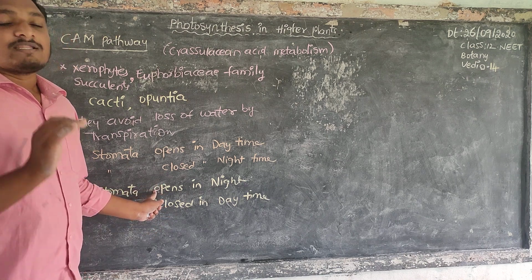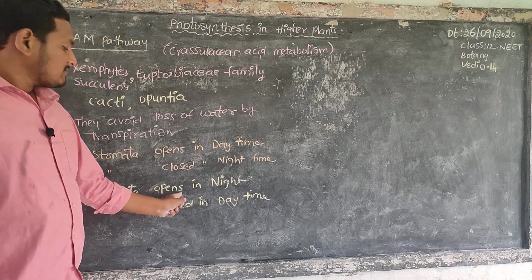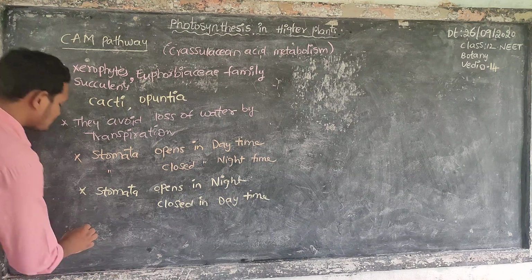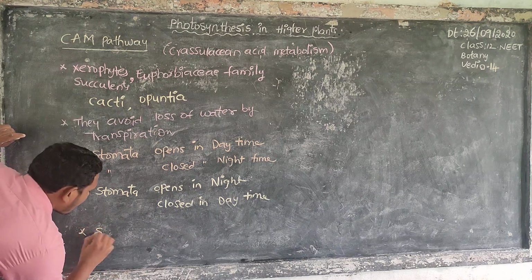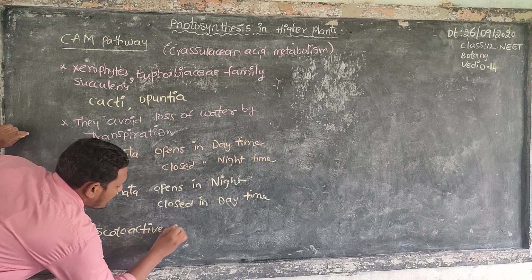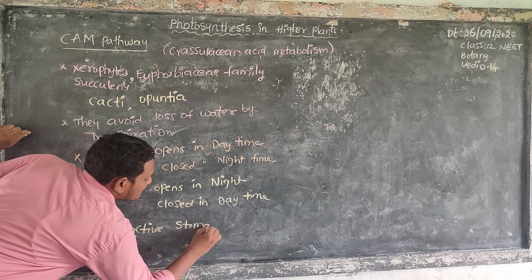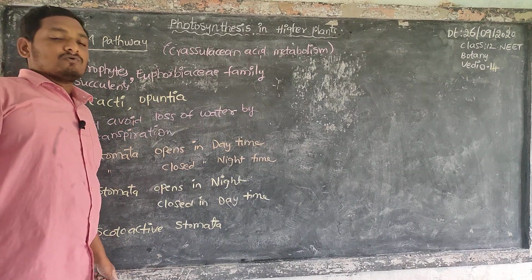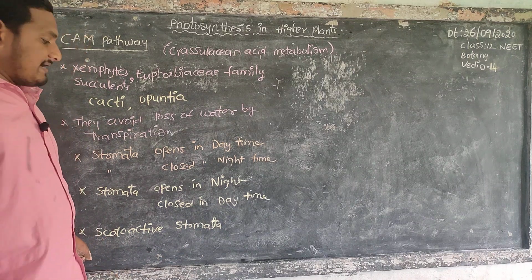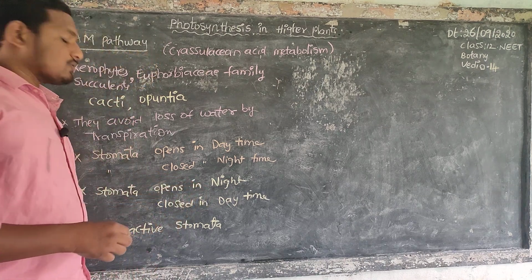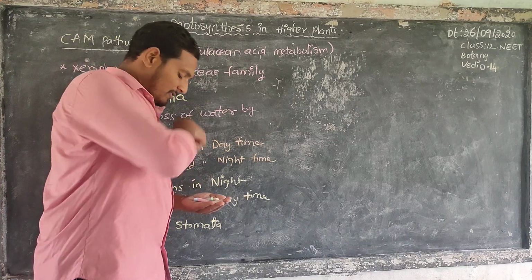In night time the temperature is somewhat less, that's why the stomata open in night time. This type of stomata is called scotoactive stomata, which open in night time and are closed in daytime in xeric plants.